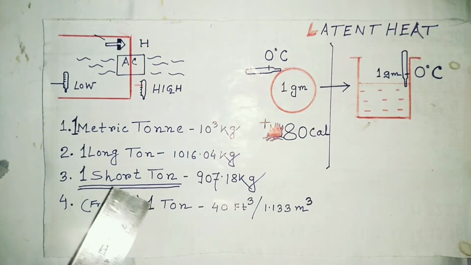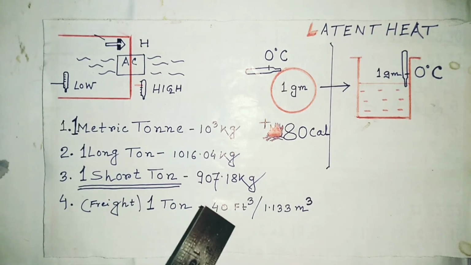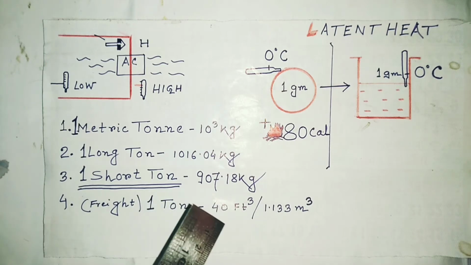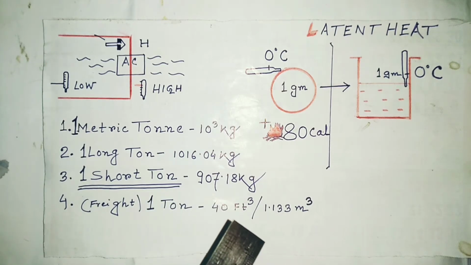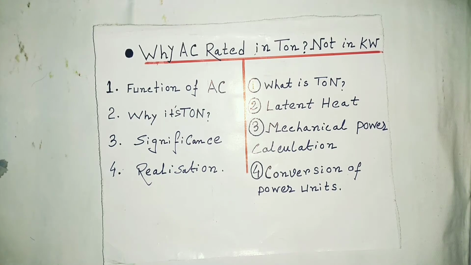And there is another ton, that is freight ton. This is used to measure volume. It is 40 cubic feet or 1.133 cubic meter. Significance. What is the significance of using ton as a rating of AC?